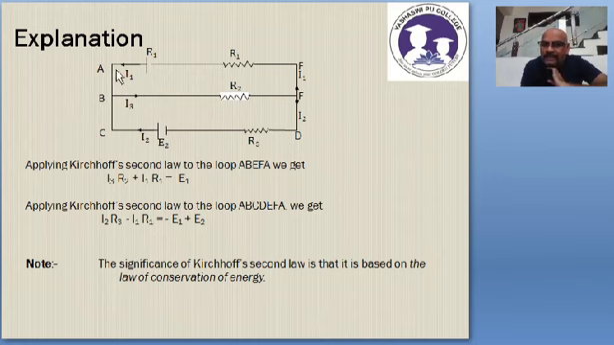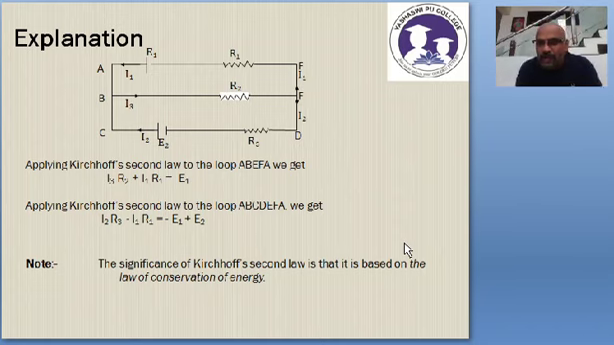Here A is a junction, B is a junction, C is a junction. A junction or a node in an electrical network is a point where 2 or more conductors meet. Similarly, D is a junction, E is a junction, F is a junction. Now you are getting the clarity. Okay, fine. Now we have to apply KVL, Kirchhoff's voltage law.